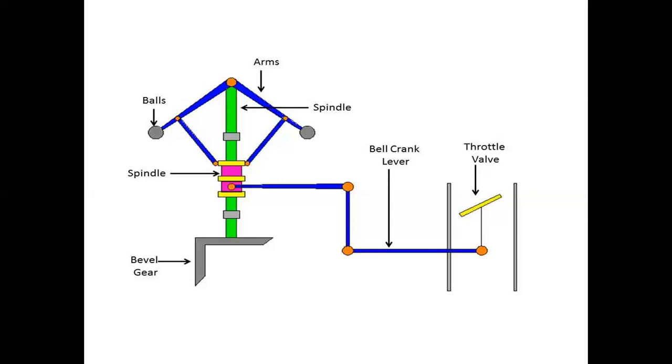As I told you, if the load on the engine falls, the sleeve rises rapidly to a maximum position. When the load on the engine is decreased, the sleeve moves upward and reaches the maximum position, and the fuel supply is stopped to the extent of affecting a sudden fall in the speed.